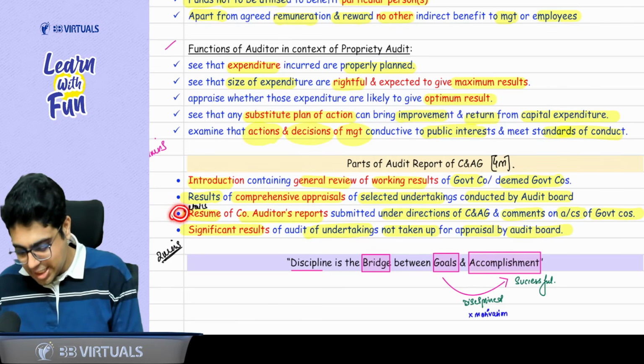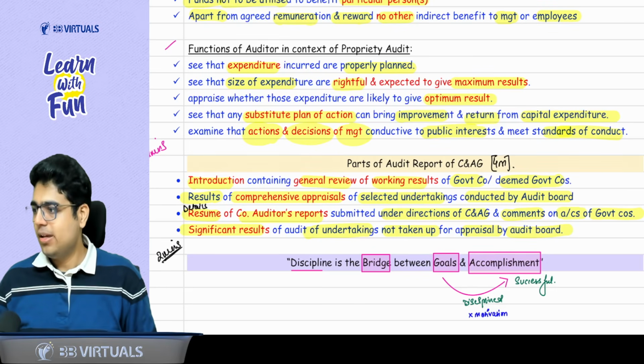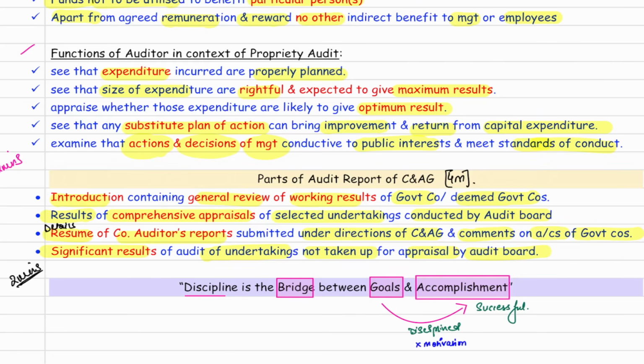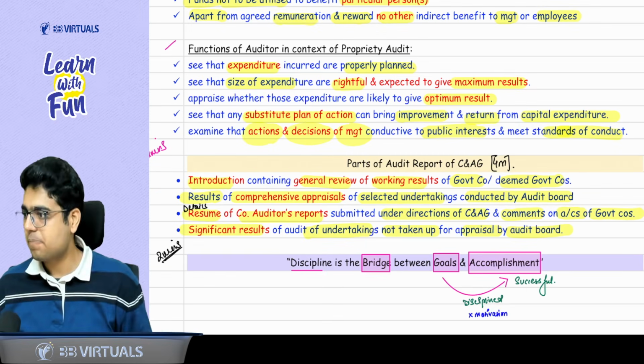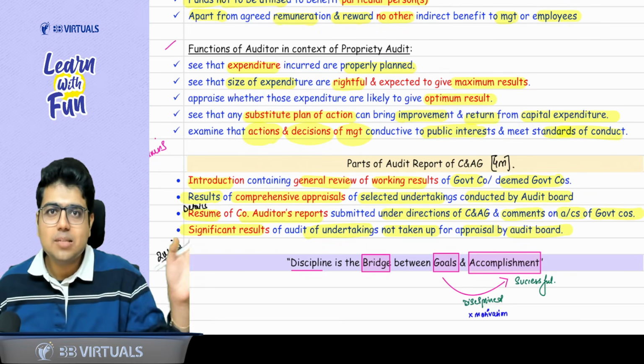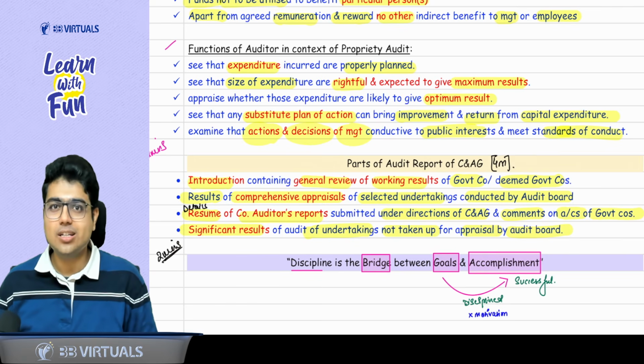Sir, what is this third point that you left out? Read this point and tell me which section it is related to. Resume means details. Details of the company auditor reports submitted under the direction of CNAG and the CNAG comments on the accounts of government company. Can I say this is the Rajamouli section, the director section?